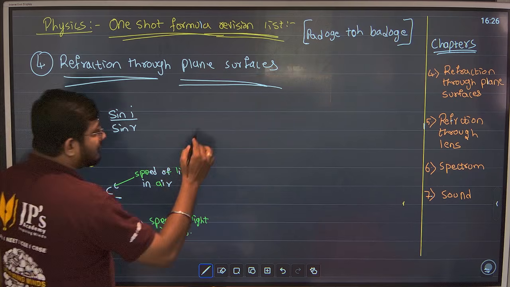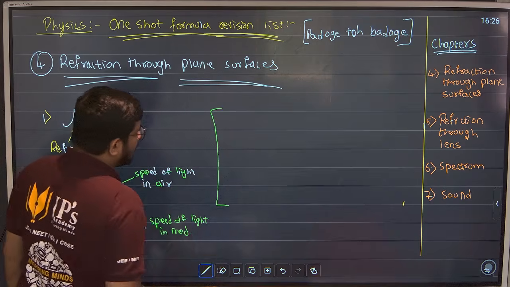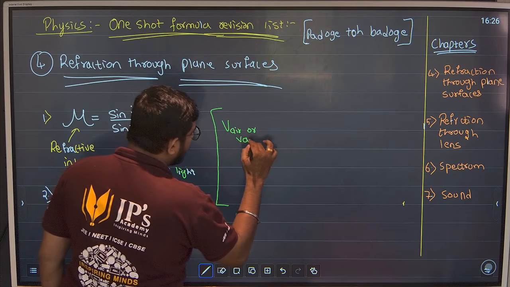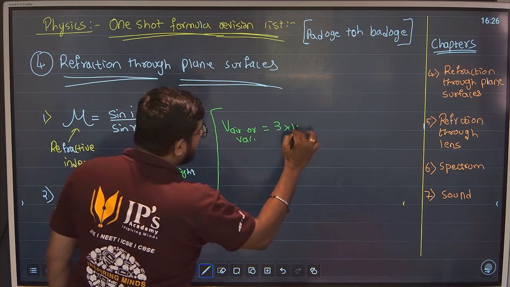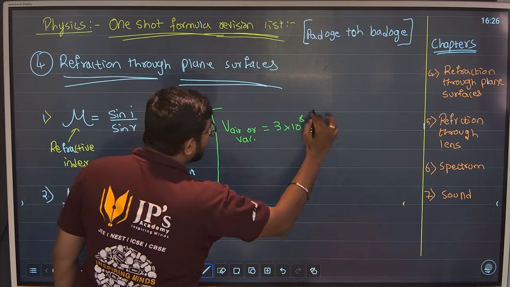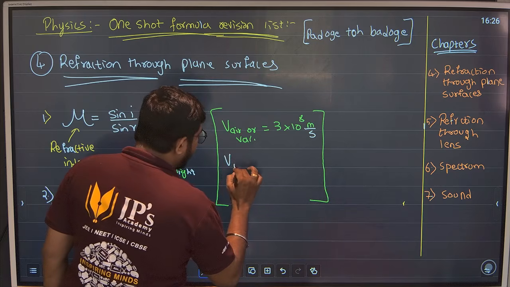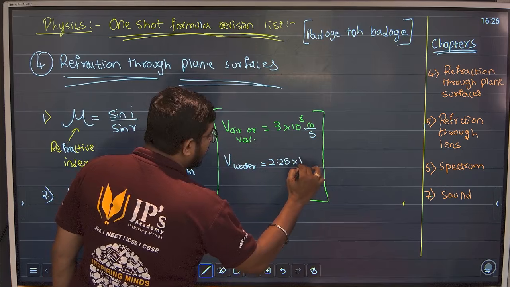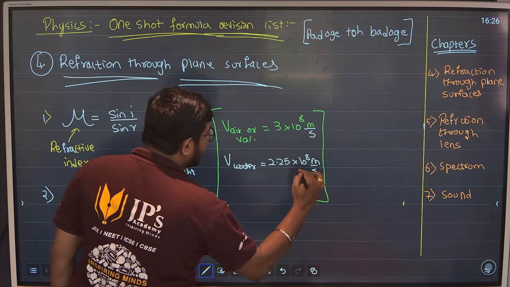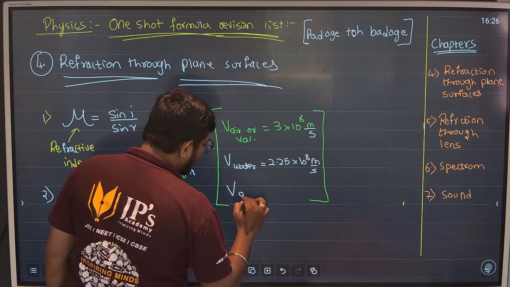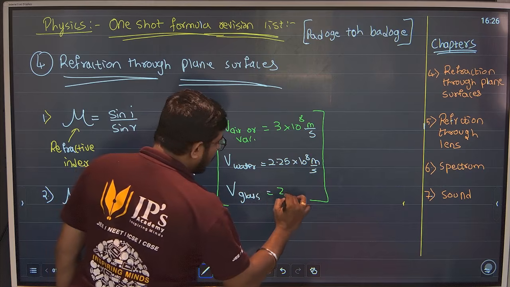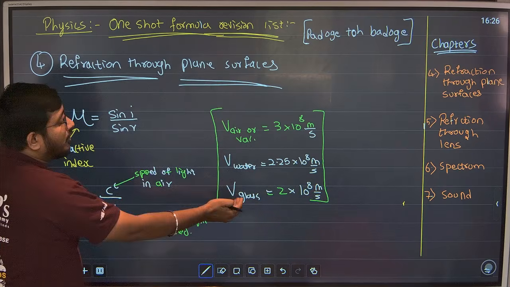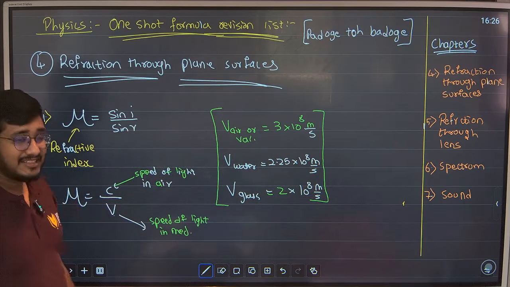I hope you guys know the values. Speed of light in air or vacuum is fixed, that is 3 into 10 raised to 8 meter per second. Water, fixed, 2.25 into 10 raised to 8 meter per second. Glass, 2 into 10 raised to 8 meter per second. So as you see, the more denser the medium, the speed of light is decreasing.